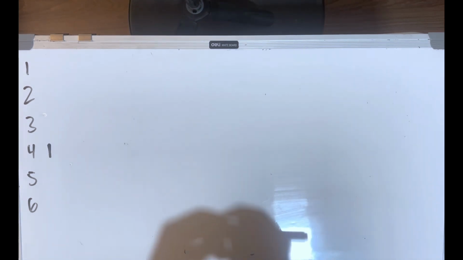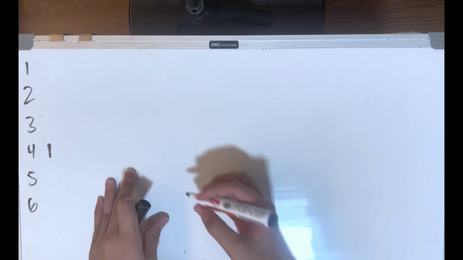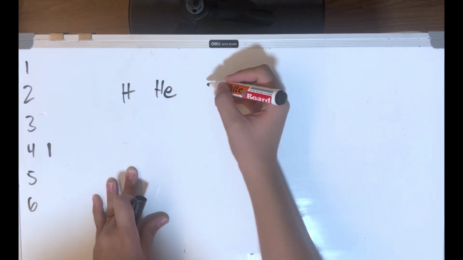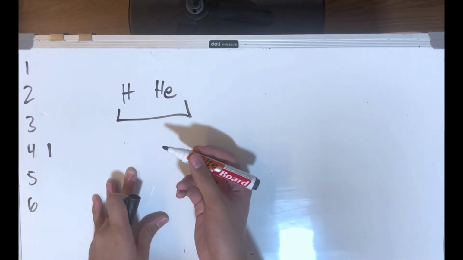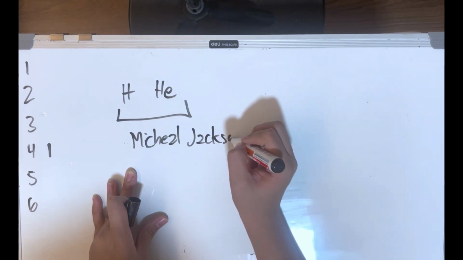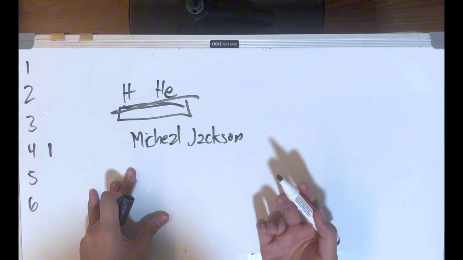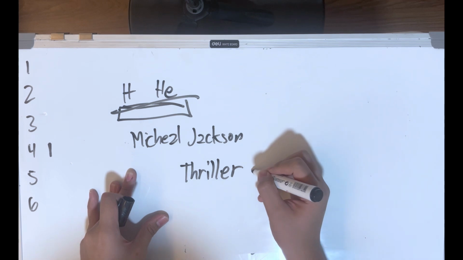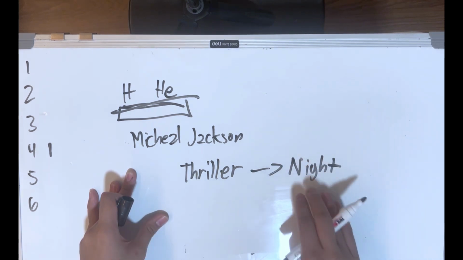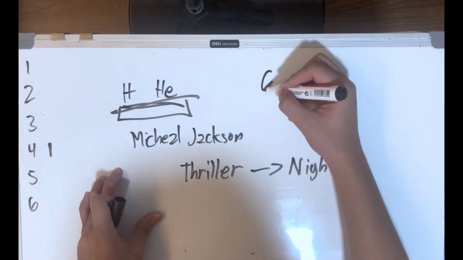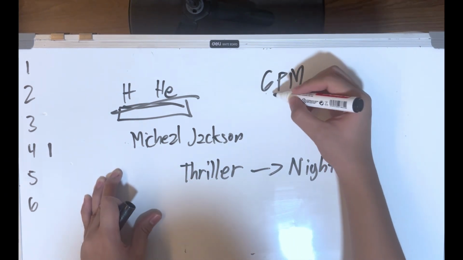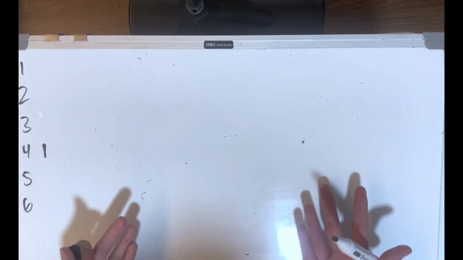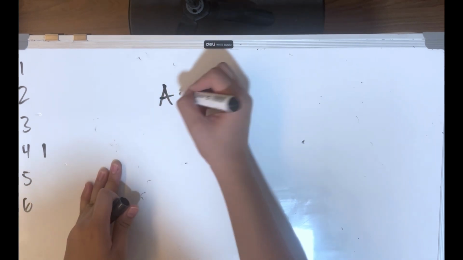Now, the next thing to remember is the periodic table of elements. So we have hydrogen and helium. Now, if we talk about these, what are these? Yes, that's Michael Jackson. Remember? Michael Jackson released a song called Thriller. And it's Thriller Night. Night is when the sun goes down after 6 p.m. And I want you to PM me, what is your favorite element? Because that's an important question to ask in general chemistry, and mine is argon.